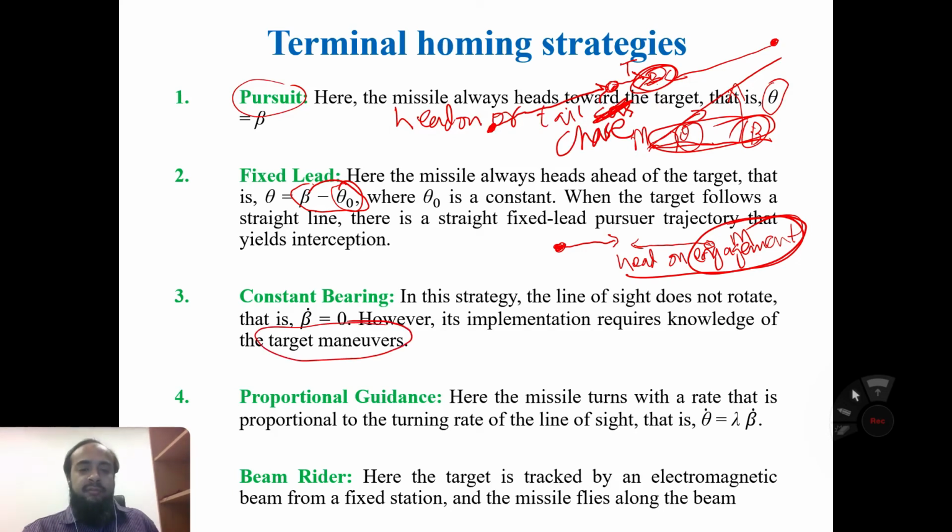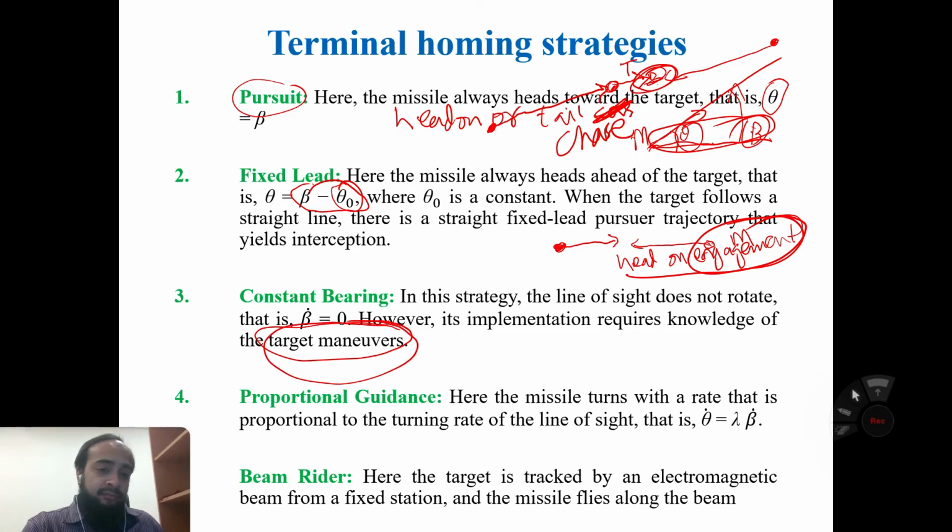Okay, so in this scenario, we consider that the line of sight angle keeps moving along the same straight line and is not rotating. But however, in this case, the target may maneuver, because we do not know about it.